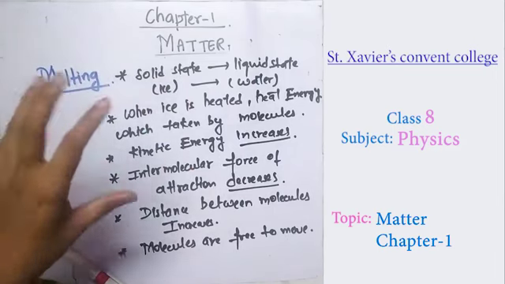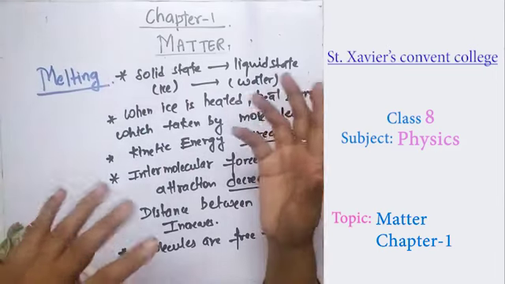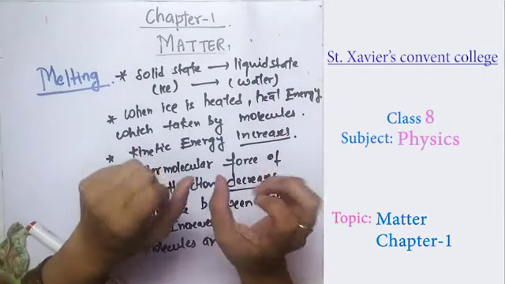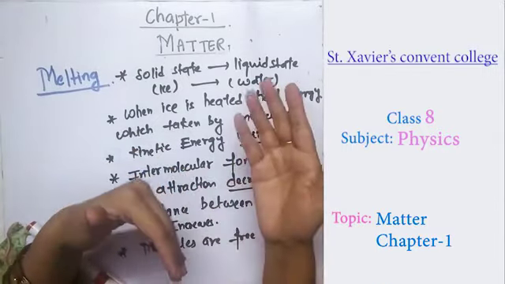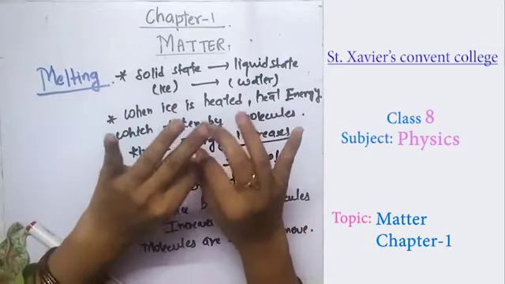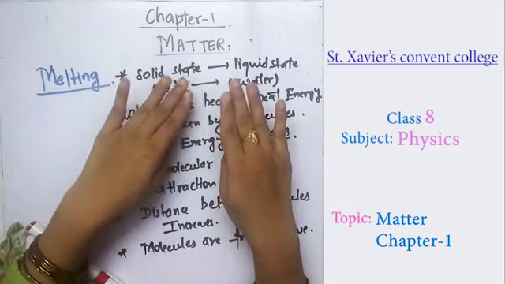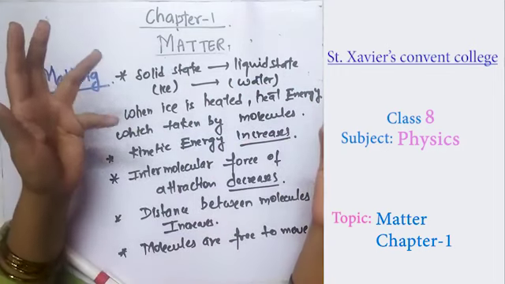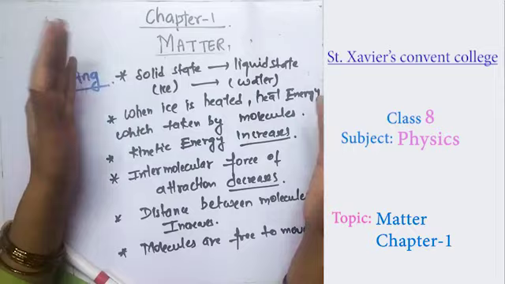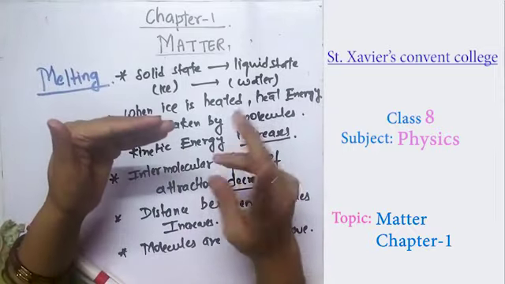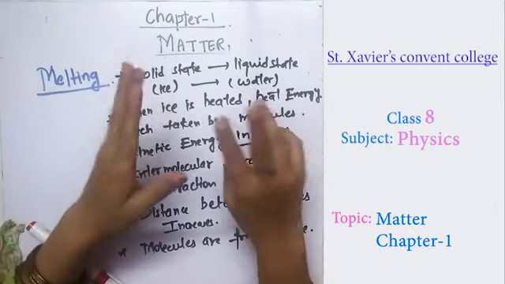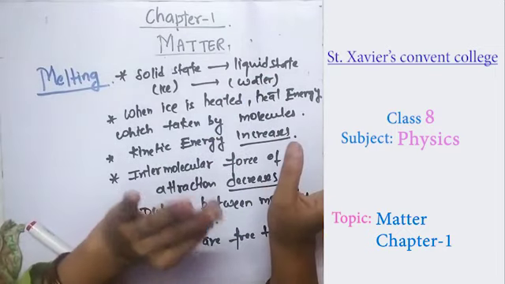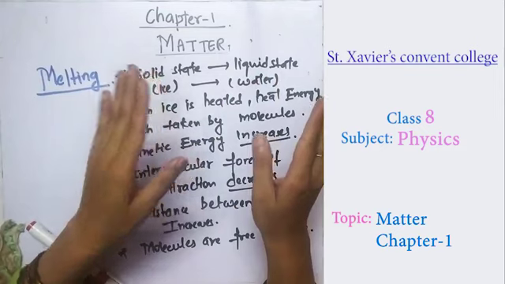That ice takes up the heat, and that heat energy is taken up by the molecules. So molecules vibrate at their position, they take that energy, and their kinetic energy increases. The intermolecular force of attraction between the molecules becomes weak, and they try to move here and there. As the distance between the molecules increases, molecules are free to move. At the point where they become free to move, at that particular temperature, the solid changes into the liquid.